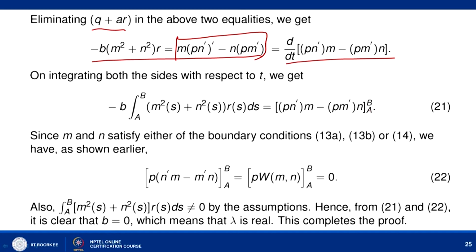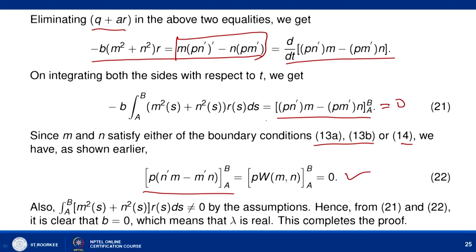Right. Now, we already know that this m and n satisfy either of the boundary conditions 13a, 13b or 14. So, we already know that both m and n satisfy the boundary condition, and we have already seen that if they satisfy the boundary condition, then this quantity, which is p w m n from a to b, is equal to 0. That is the content of the previous two theorems. So, if it is 0, then this part is simply 0. So, minus b integral a to b of m square s plus n square s r s ds equal to 0.